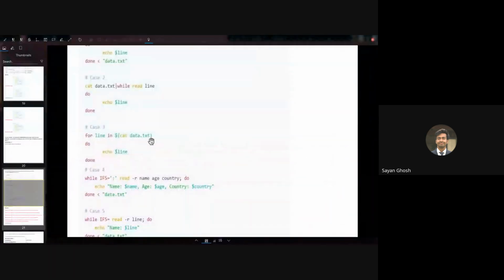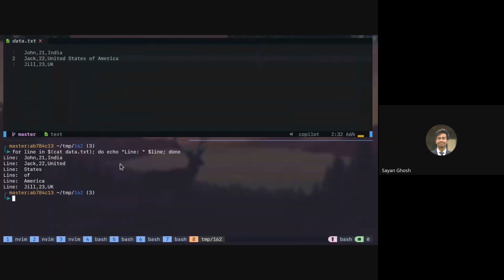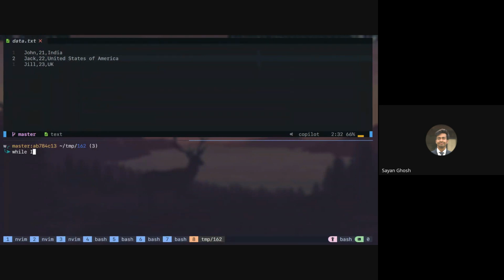Now let's see the fourth one. Here what we are doing is while IFS equals colon, read name, age, country. So we are taking 3 variables, and then we are simply printing them again: name is name, age is age, and country is country.